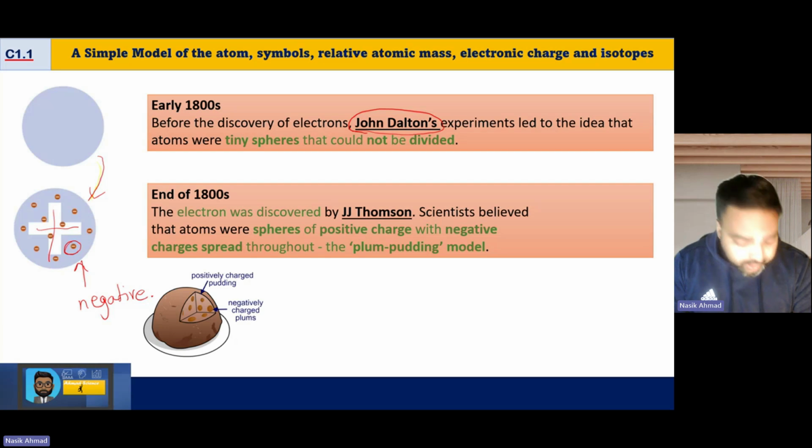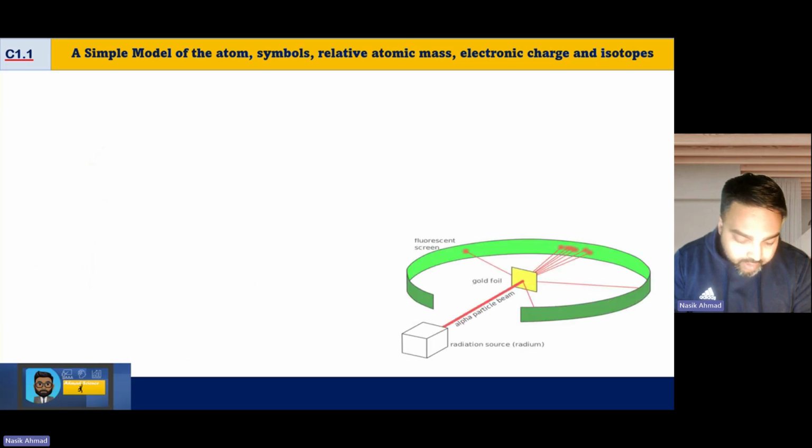Now, I appreciate that not many people eat plum puddings anymore, but think of it like a ball of cookie dough. The dough itself was positive, and the chocolate chips inside the cookie dough were negatively charged electrons, and that was kind of his big idea.